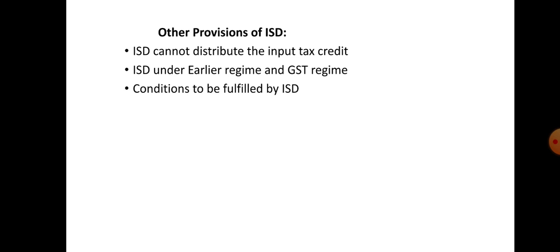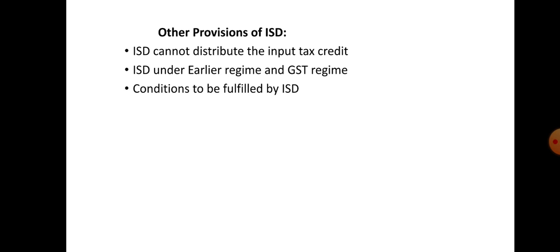Second thing is the documents based on which credit can be distributed. In case of the earlier regime, any invoices issued under section 4A of the Service Tax Rules of 1994 towards purchase of input services. But under the GST regime, tax invoices issued by the supplier towards receipt of input services.